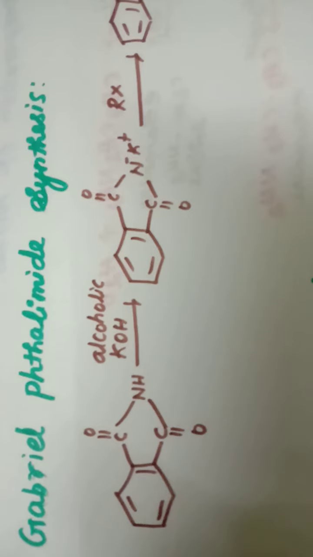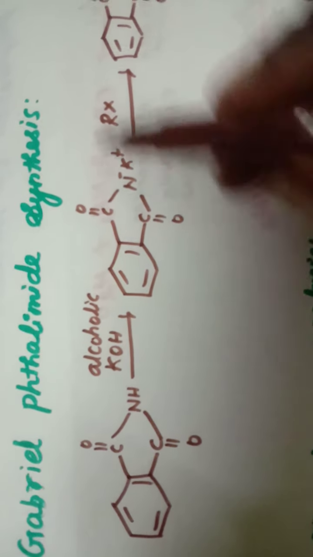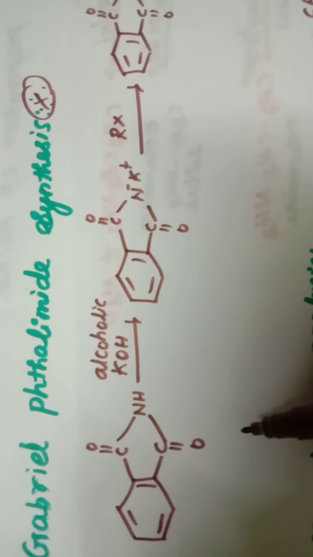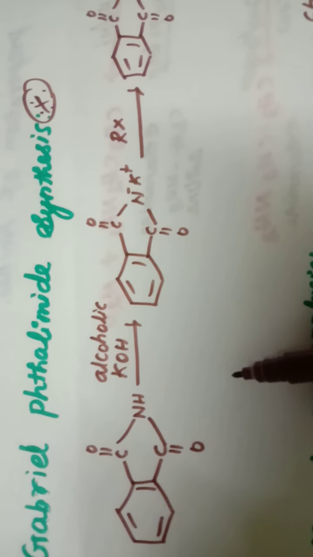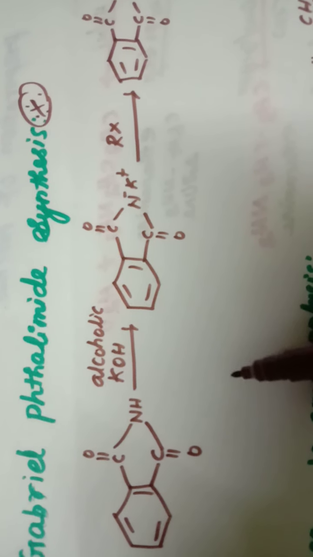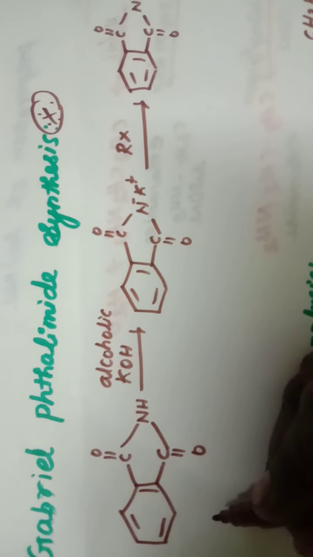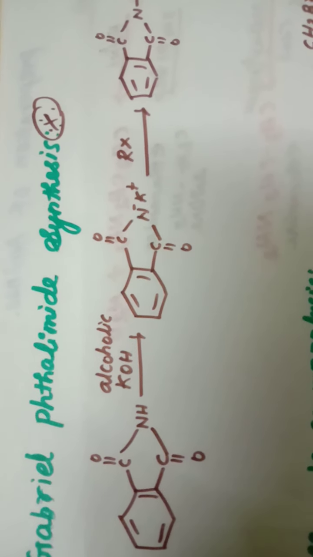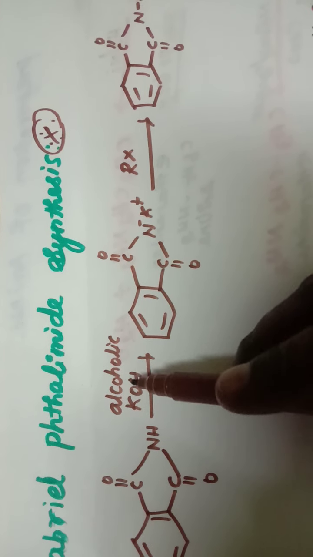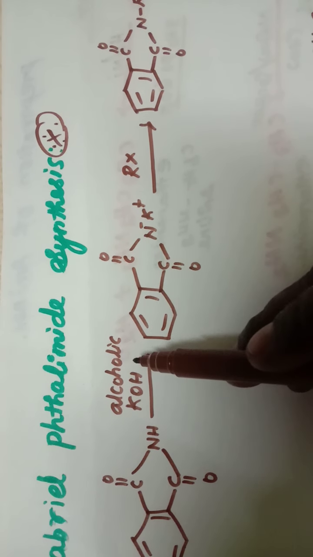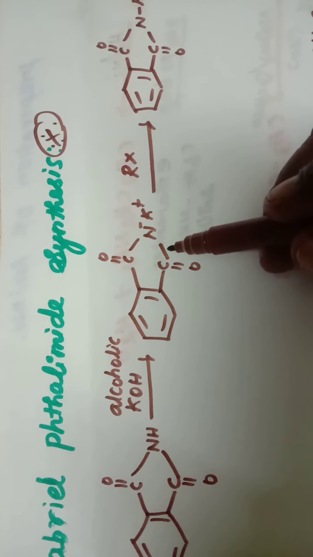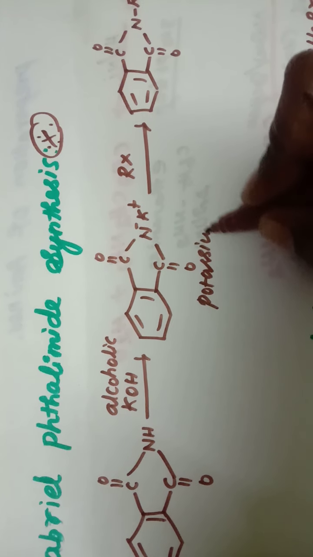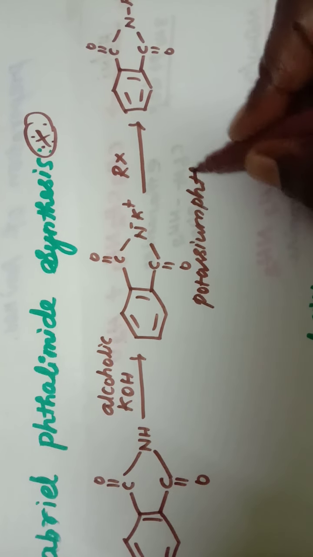The next method of preparation is Gabriel phthalimide synthesis. That is a very important question. This method is used to prepare aliphatic primary amines. When phthalimide is treated with ethanol and KOH, that is alcoholic potassium hydroxide, it forms the potassium salt of phthalimide. This is potassium phthalimide.